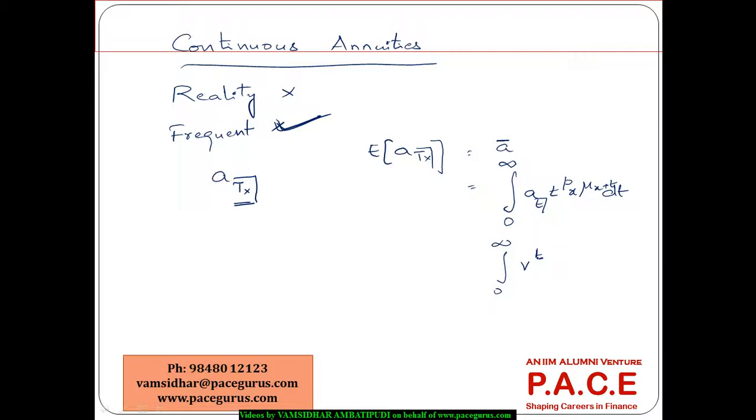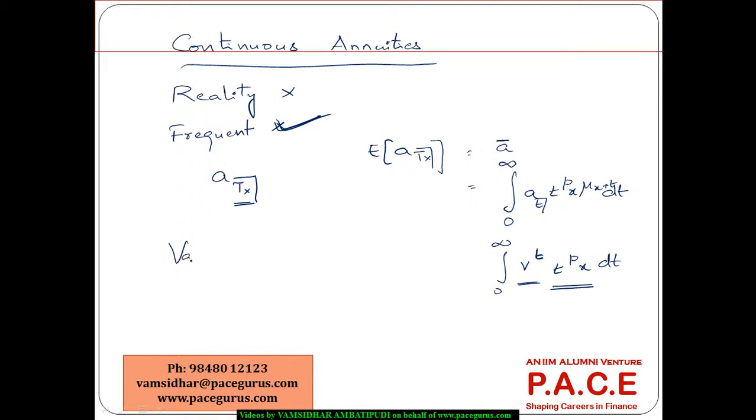And the same thing can very well boil down to, he is going to receive v power t altogether. If I am expressing it as a part of v, he is going to receive v power t under the assumption that he is alive up to tpx. So the probability that he is alive is tpx, and the amount that he is receiving is v power t, the present value based on the discounting factor for a 1. So this is the typical expected present value that I can very well compute.